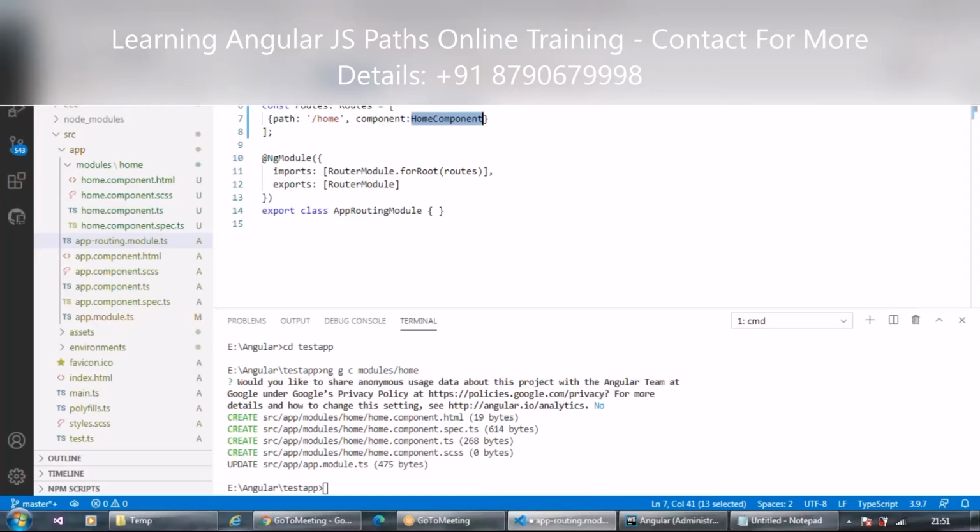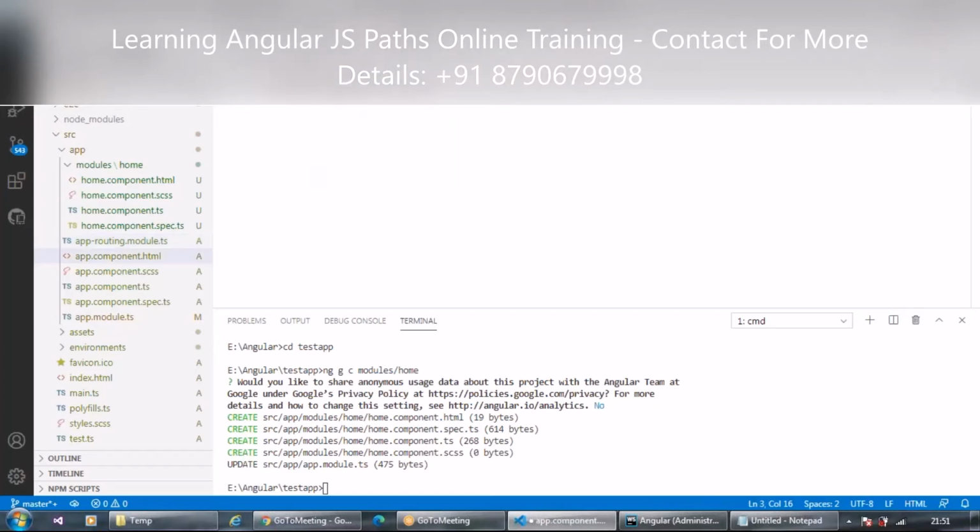Now in this app.component, I have defined the router outlet, but how do I go? I need some bus stop so that I can get a bus to travel. So we'll have a navigation bar, and in that navigation bar we'll give some link, and on clicking a particular link it will redirect to that particular component. We'll do it that way.